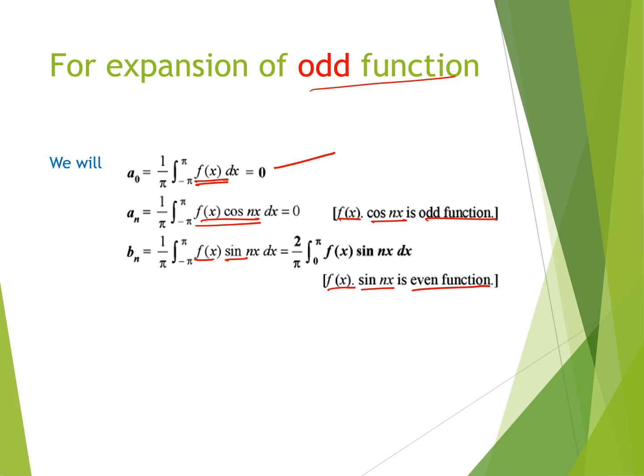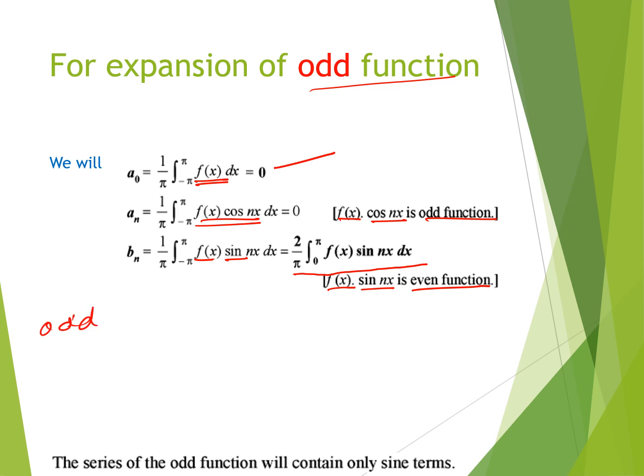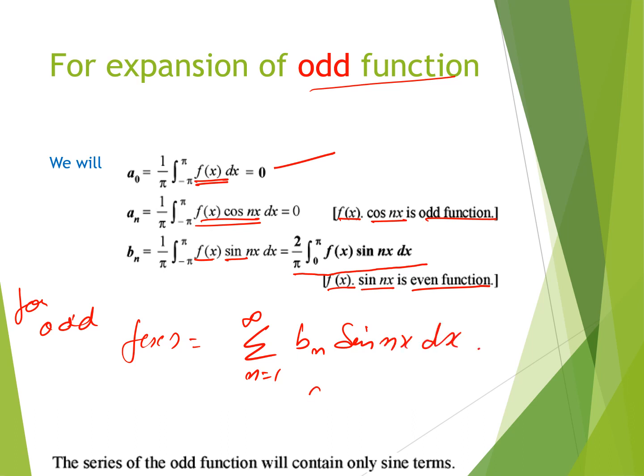So as per the integration property of an even function, bn is equal to 2 upon pi integration from 0 to pi f(x) sin nx dx. That means for an odd function f(x), we only have the summation from n equals 1 to infinity of bn sin nx. The remaining a naught and an will be 0.